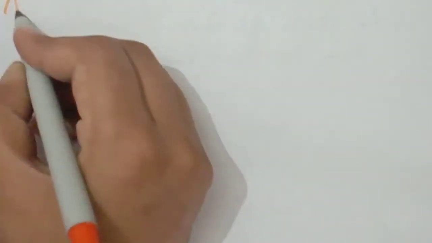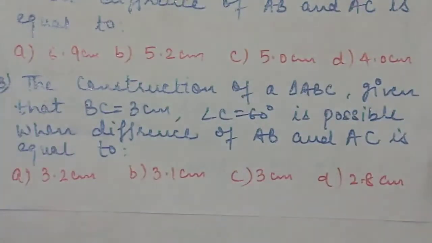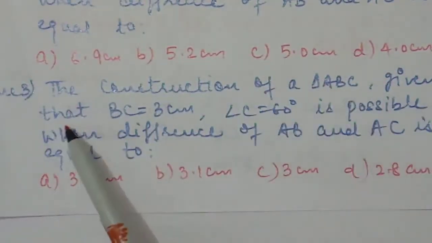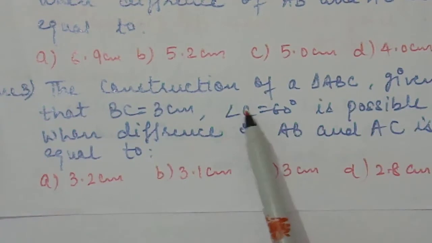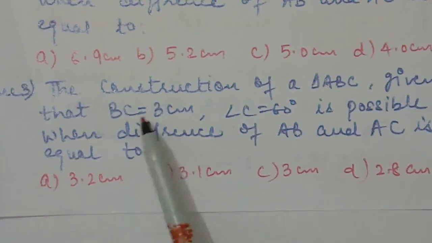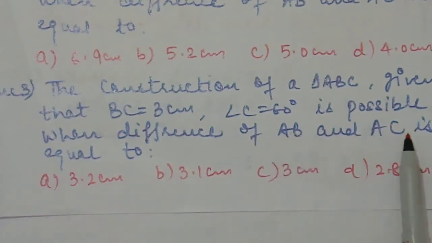So now students, answer number 3. The question is: the construction of a triangle ABC, given that BC is equal to 3 centimeter, angle C is equal to 60 degree, is possible when the difference of AB and AC is equal to... So base is given, angle is given. We have to find the possible difference of AB and AC for the construction of this triangle.